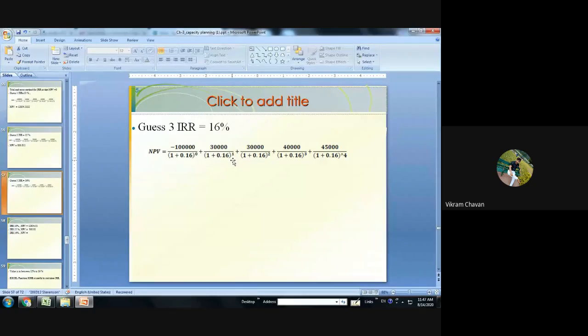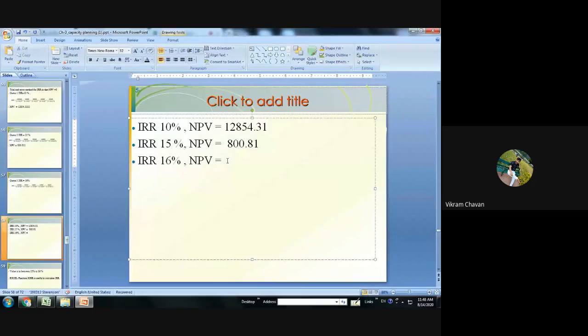Okay, Pratik is saying that minus 1363.637. Whether others mention same value. Okay, so here we can say that the NPV for the 16% is minus 1363.63. Okay, so what these particular values are saying is that when we are increasing IR value, NPV value goes on decreasing.